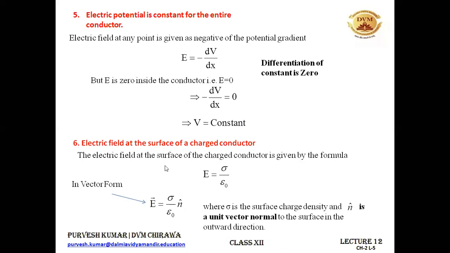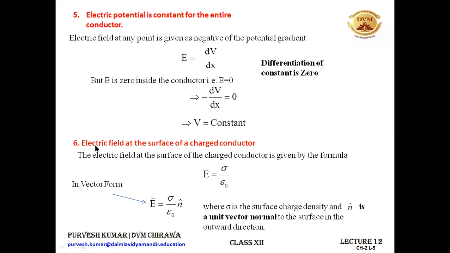You have to remember this one. You can also prove it. It's a very simple proof for this one. So I leave that as a homework to you, how to prove that the electric field for a charged conductor at its surface is given by the formula sigma upon epsilon naught. Please try to solve it. And if you are not able to solve it, then I'll be solving it for you. Okay. So please do this and send it to me as homework. So at the surface, it is sigma upon epsilon naught. Inside the charged conductor, it is 0. Okay. But the electrostatic potential will always be the same, whether inside or on the surface.